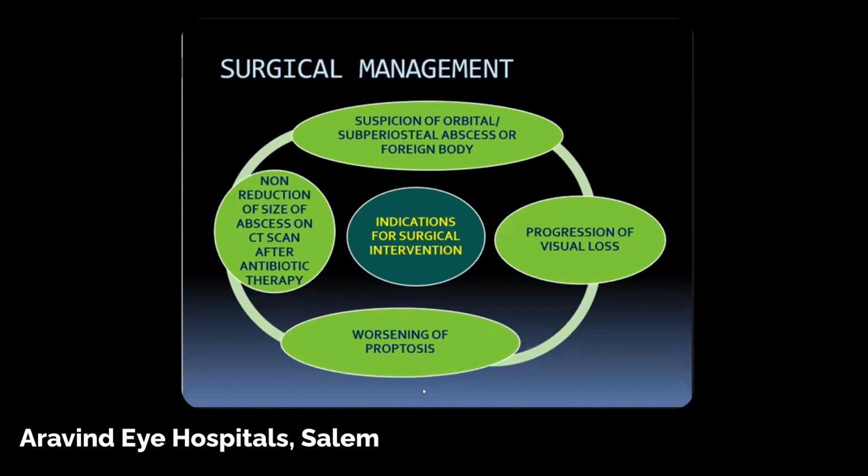So when will you go for surgical treatment? Whenever there is a suspicion of an orbital or subperiosteal abscess or a foreign body, progression of visual loss, worsening of proptosis, and non-reduction in the size of the abscess after starting antibiotic therapy.